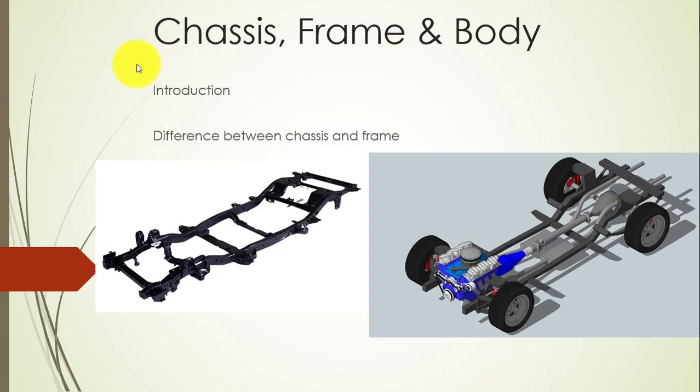The main difference between the chassis and frame can be understood by these two figures, which clearly show it. The left figure shows the frame of the vehicle, and the right figure shows the chassis of the vehicle.